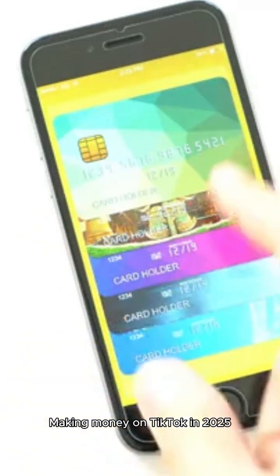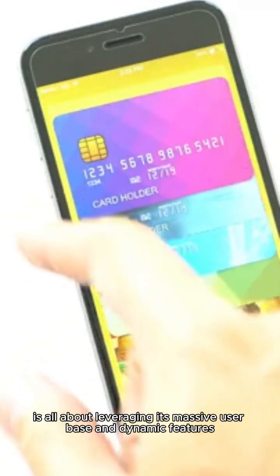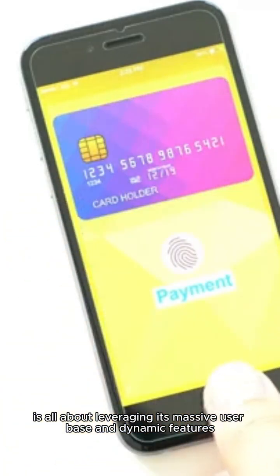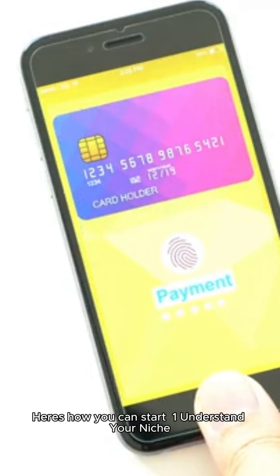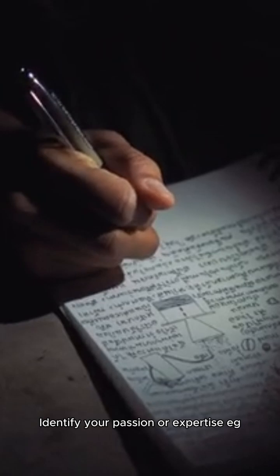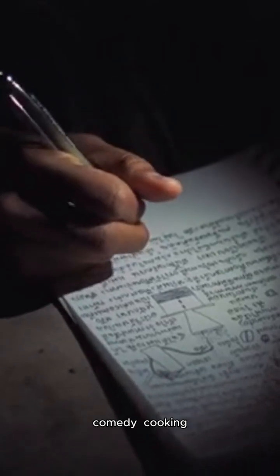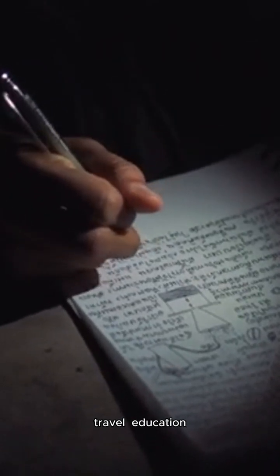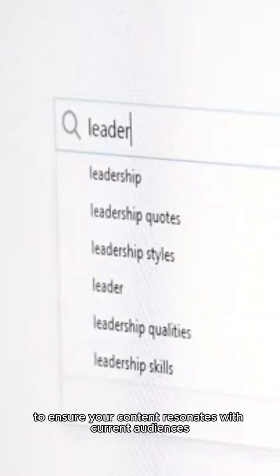Making money on TikTok in 2025 is all about leveraging its massive user base and dynamic features. Here's how you can start. 1. Understand your niche. Identify your passion or expertise, for example, comedy, cooking, travel, education. Research trending niches in 2025 to ensure your content resonates with current audiences.